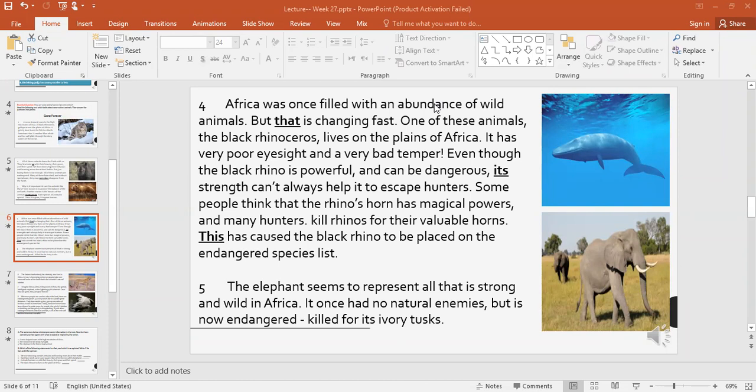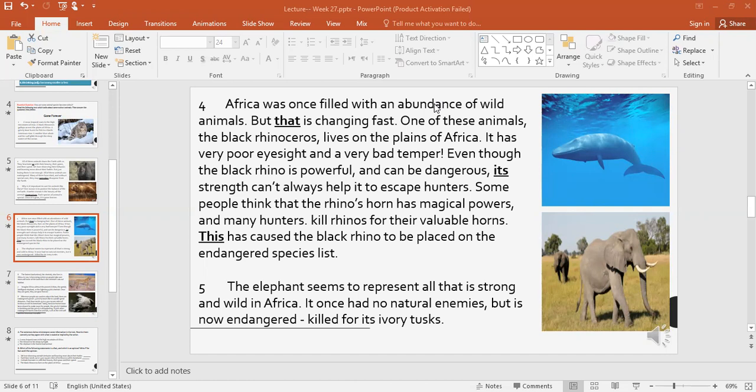It has very poor eyesight and a very bad temper.